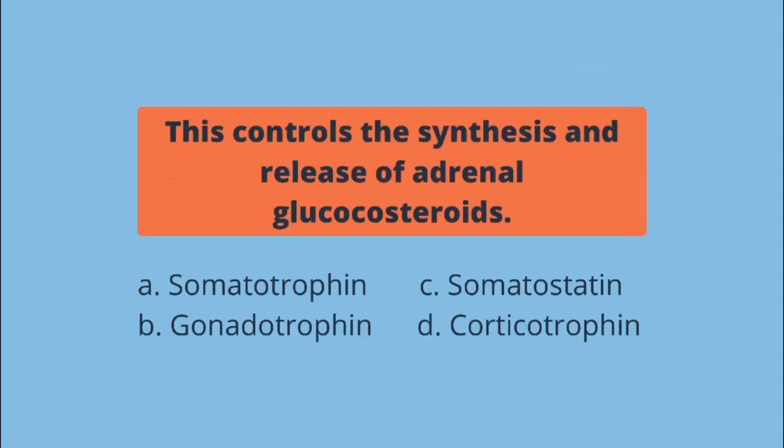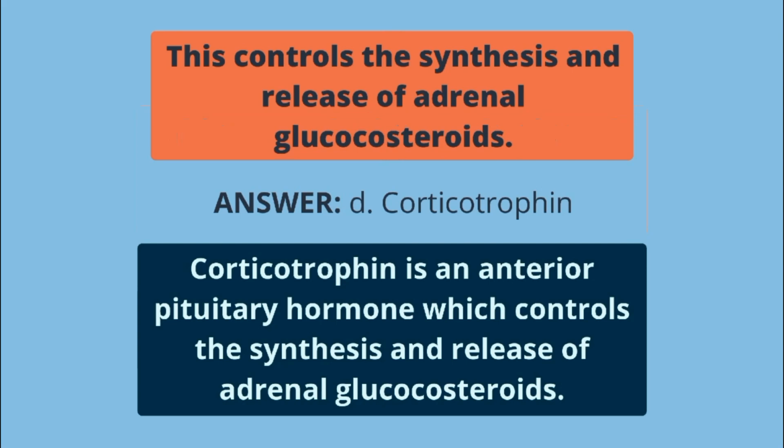This controls the synthesis and release of adrenal glucocorticosteroids. A. Somatotropin, B. Gonadotropin, C. Somatostatin, D. Corticotropin. The answer is letter D. Corticotropin is an anterior pituitary hormone which controls the synthesis and release of adrenal glucocorticosteroids.